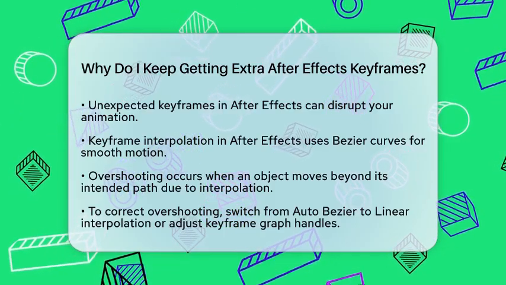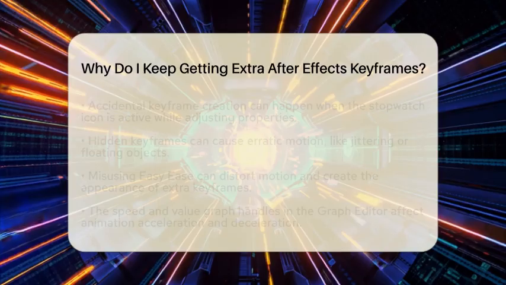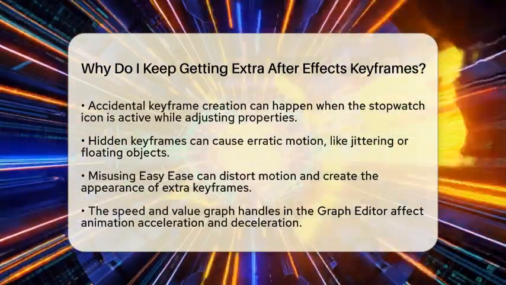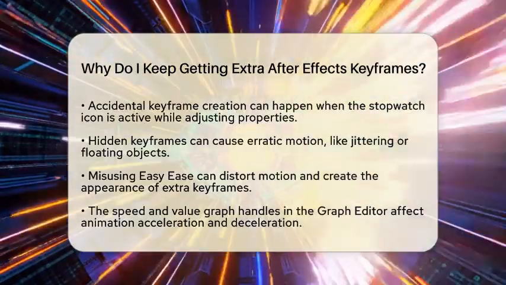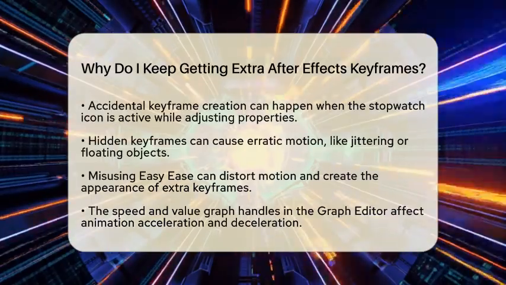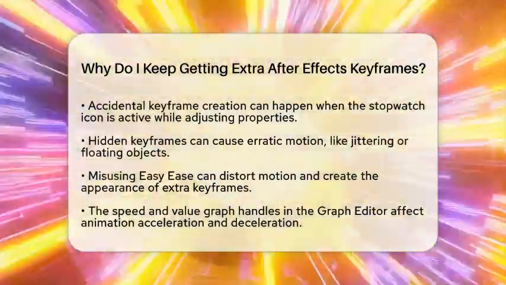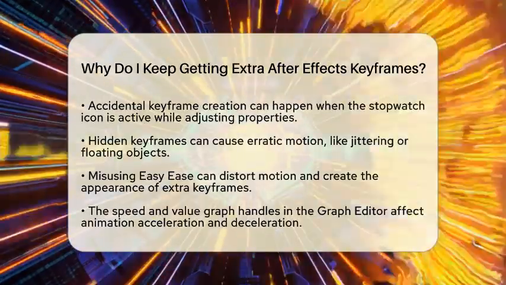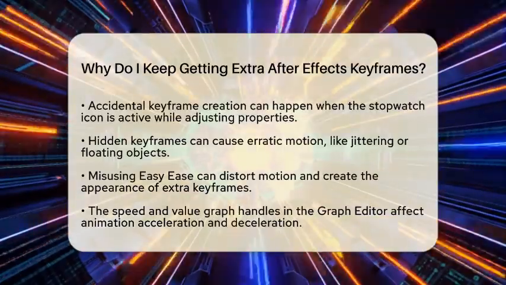graph. Another common reason for extra keyframes is accidental creation while moving properties. If the stopwatch icon for a property is active, any change you make will create a new keyframe. This can lead to unwanted keyframes if you adjust properties without realizing keyframing is enabled. These hidden keyframes can cause erratic motion, like objects jittering or floating unexpectedly.